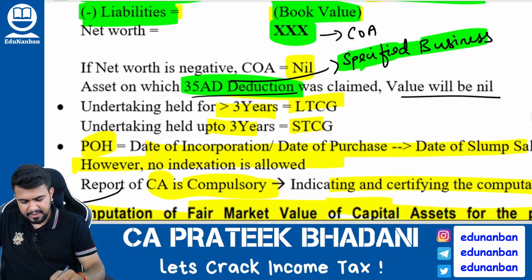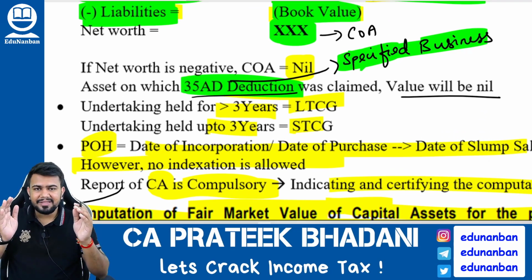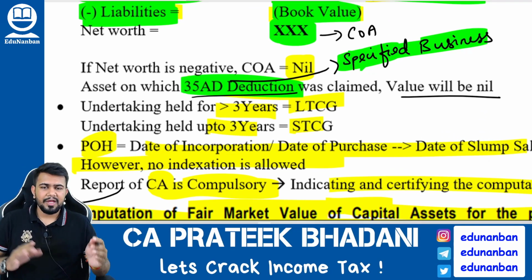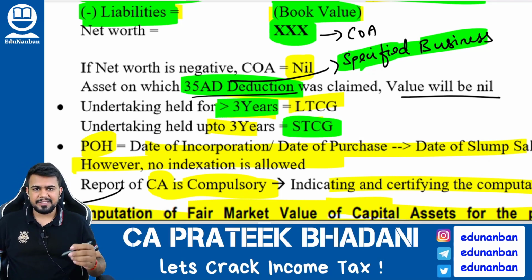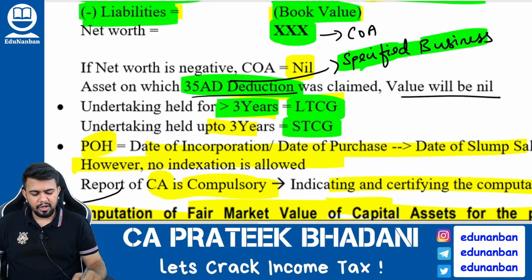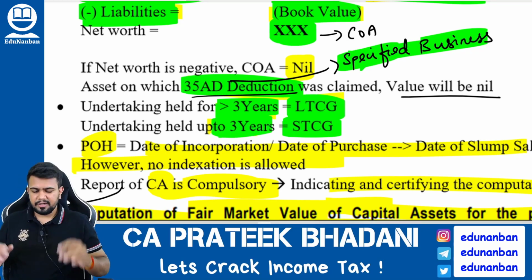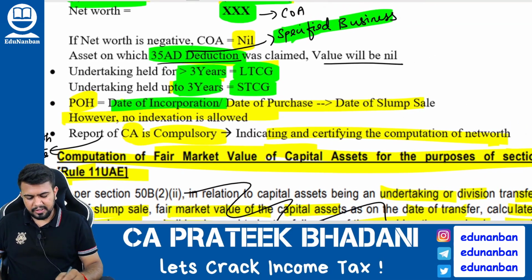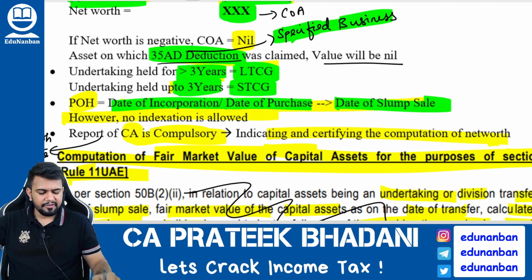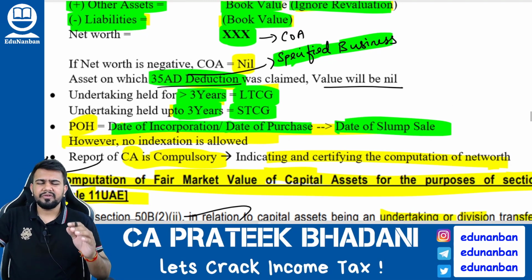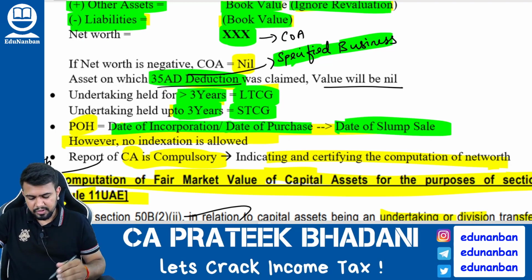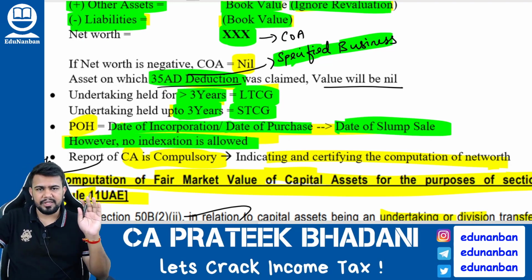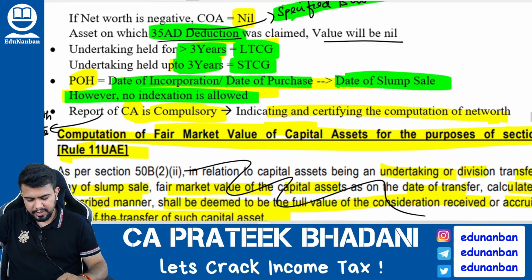Okay. Next, listen. How to find out whether the undertaking is short term or long term? If the undertaking is held for up to 3 years, it will be short term capital asset. If it is held for more than 3 years, it will be called long term capital asset. How to calculate the period of holding? Period of holding should be taken from the date of incorporation or date of purchase till the date of slump sale. However, while calculating long-term capital gain, should you do indexation? Answer is no. You should not do any indexation for slump sale calculation. No indexation is allowed.